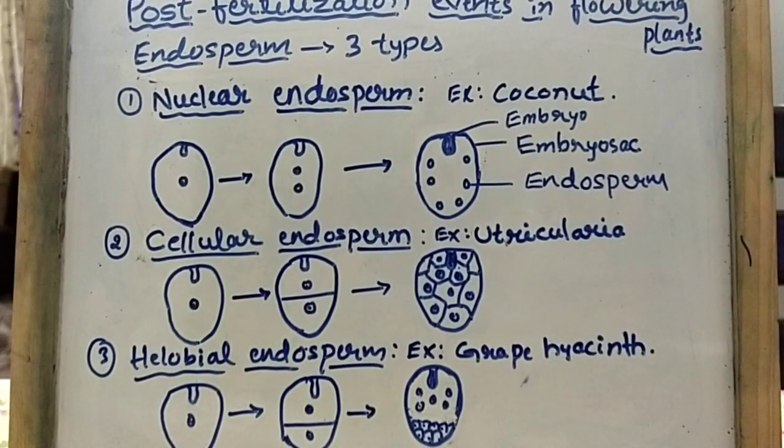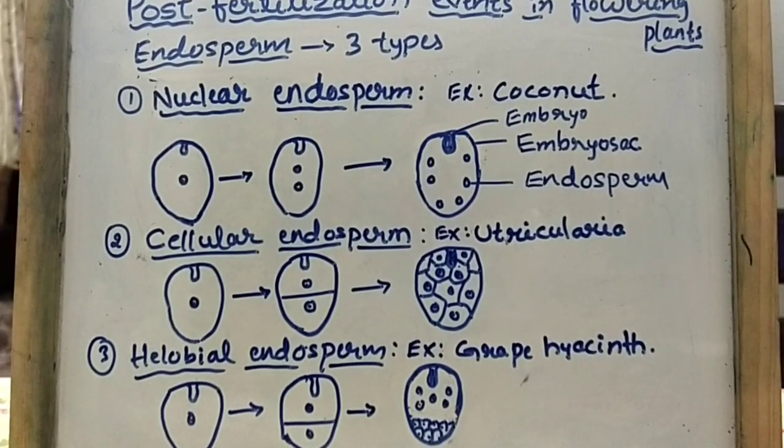In today's class, let us discuss post-fertilization events. So what are these post-fertilization events? They are all those events which occur in a flower after double fertilization, collectively known as post-fertilization events. Understood? So how many different events are present in post-fertilization?